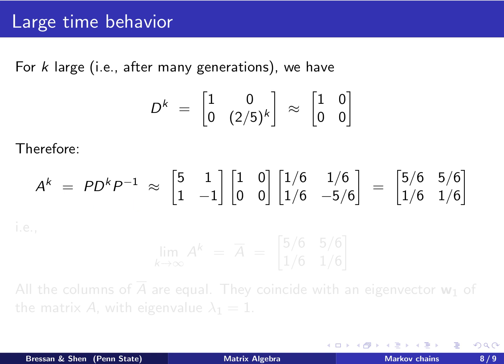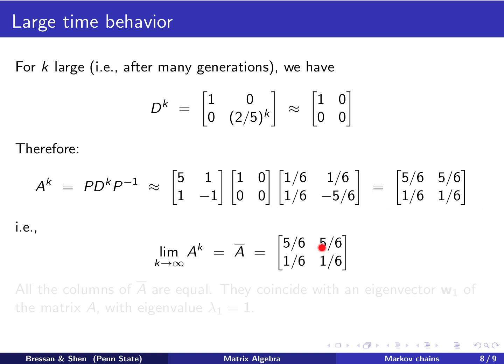We fill in the numbers, and here we fill in the large time behavior of D to the power k. We work out this product, and we see that we have this matrix. So what it says is that when k goes to infinity, A to the power k equals this A bar matrix, which is this limit matrix here.